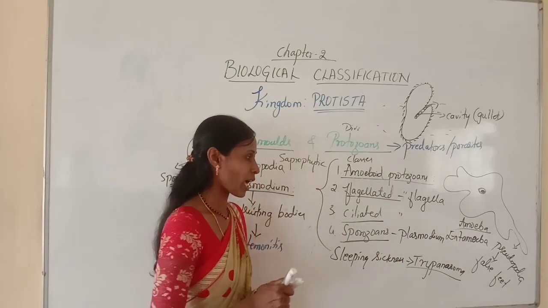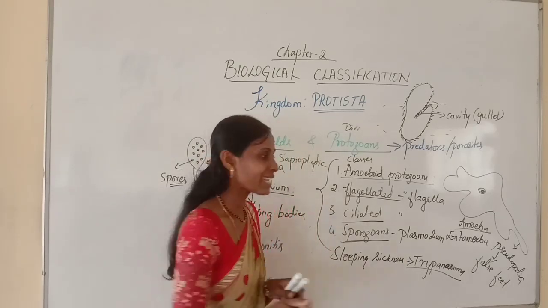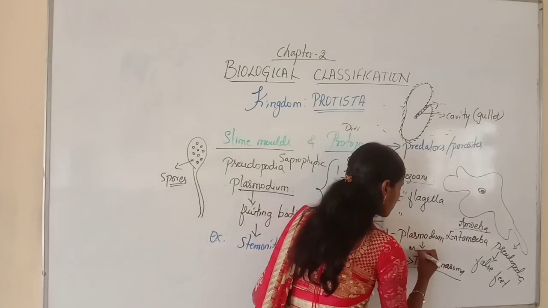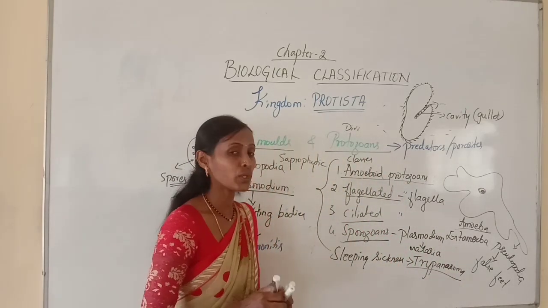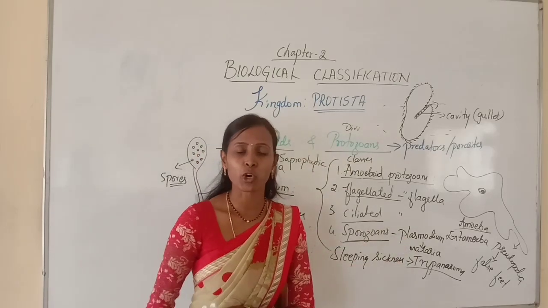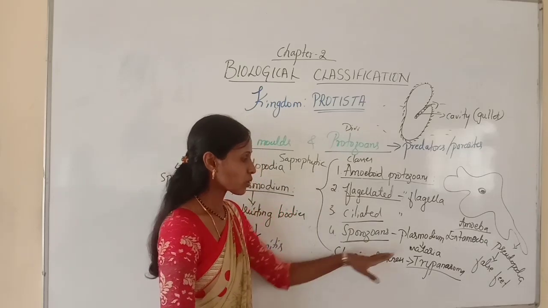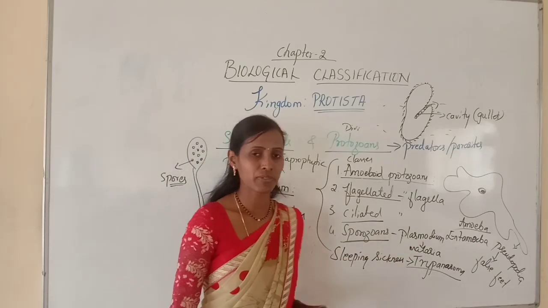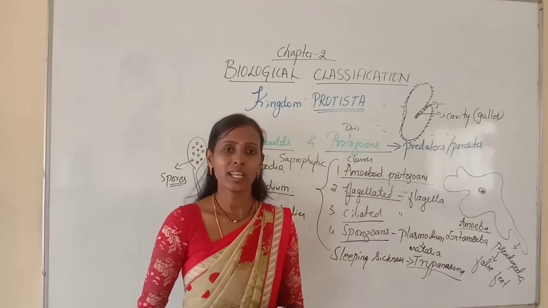So Plasmodium is a notorious organism which causes malaria disease in humans. When you study the life cycle of this Plasmodium vivax, you will come to know there is an infectious spore stage. This malaria life cycle, or Plasmodium life cycle, you will study in your second PUC in the chapter Human Health and Diseases.